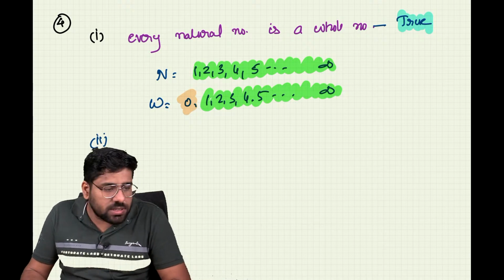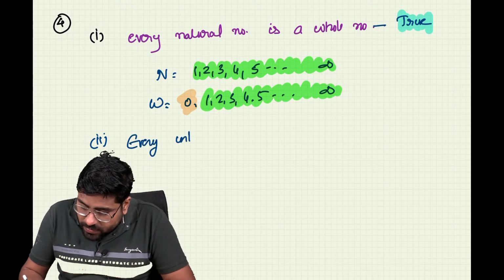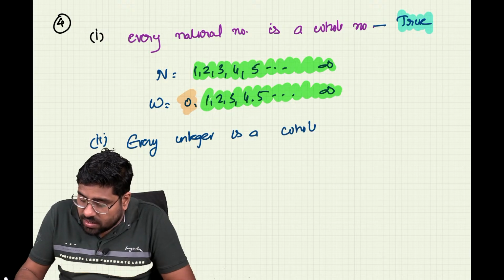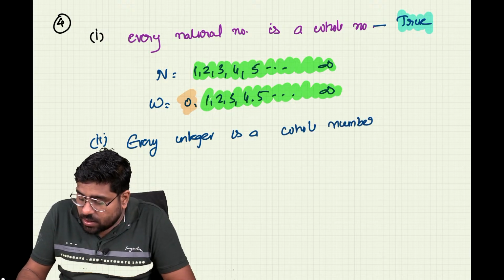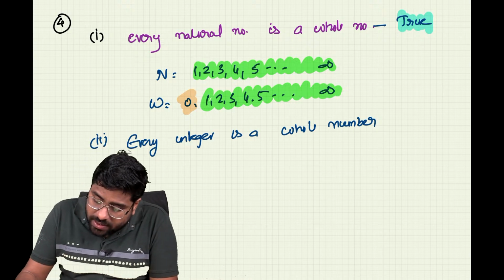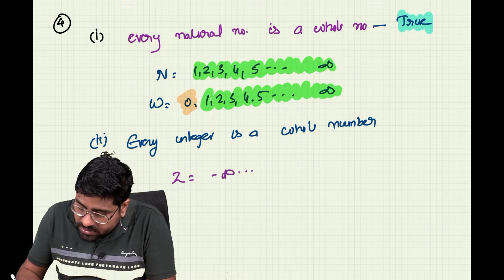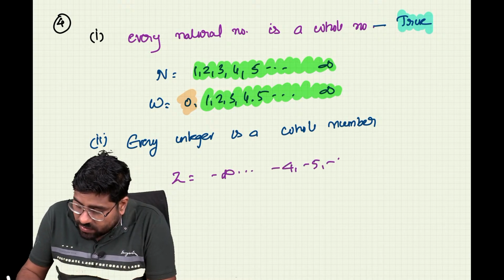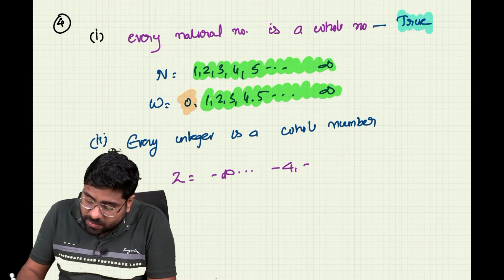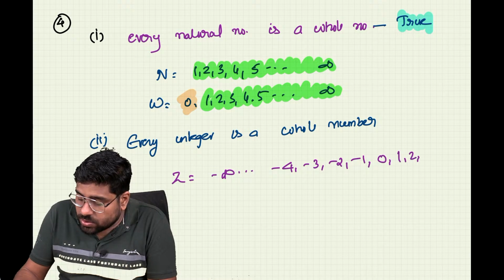That is going to be question number 2. Every integer is a whole number. Let us see. Every integer is a whole number. Again, write down all the integers for us. Write down all the integers: starting from minus infinity, -5, -4, -3, -2, -1, 0, 1, 2, 3 etc.